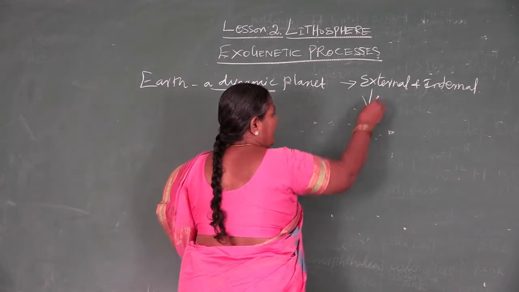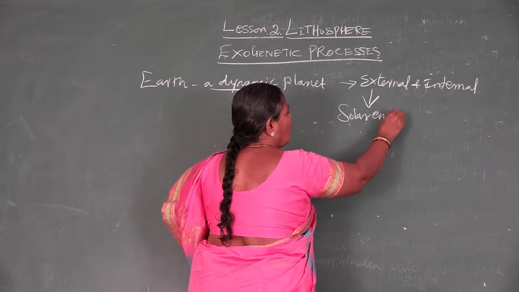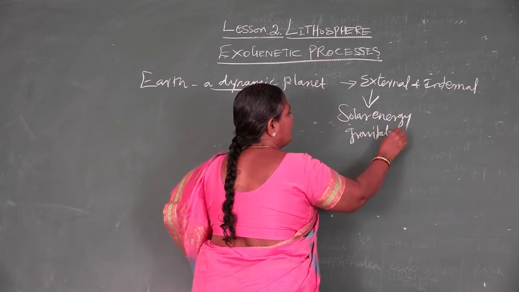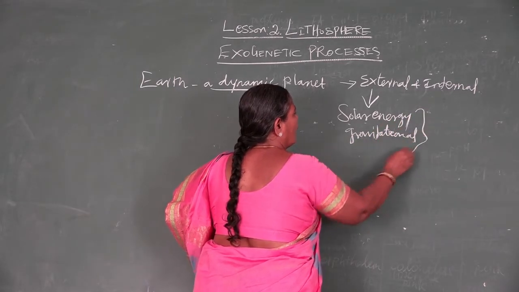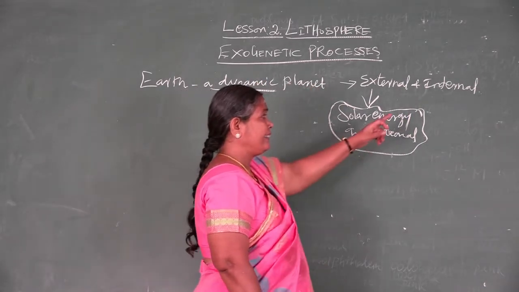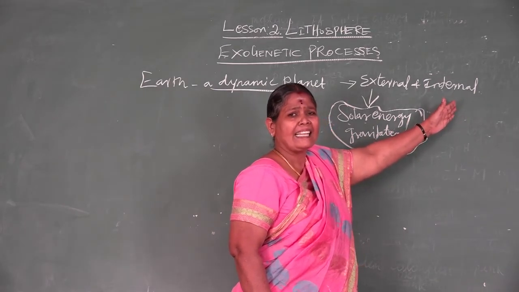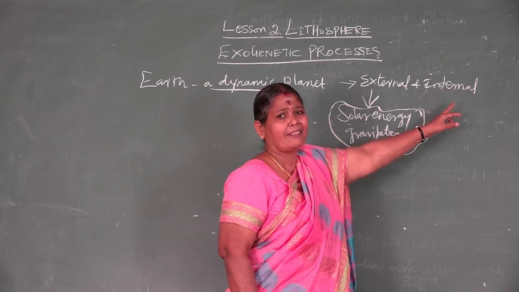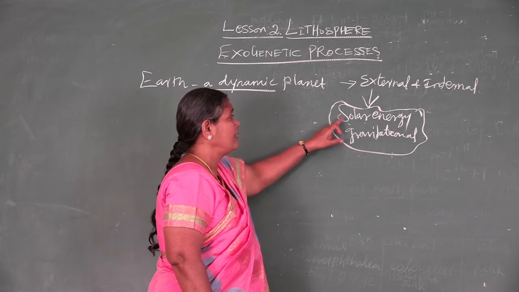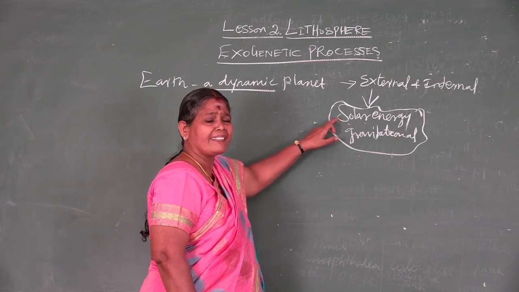It is driven by forces, we say solar energy as well as gravitational force. These two are essential for the exogenetic process. Whereas the internal process is thermal radiation, which forms the interior parts of the earth. But here, on the outside surface of the earth, it is a result of solar energy. How is the solar energy responsible?